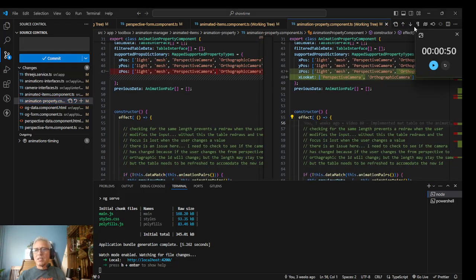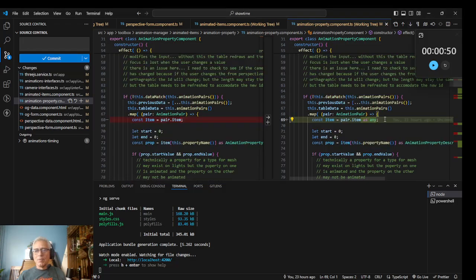So let me move this down so we can start moving through. I had to convert these to any because it correctly caught that it's possible that I would send in an X, like a mesh, and then be looking at a lookAt, and there's no such thing as a lookAt. Before, it was just inheriting the fact that this was a mesh.